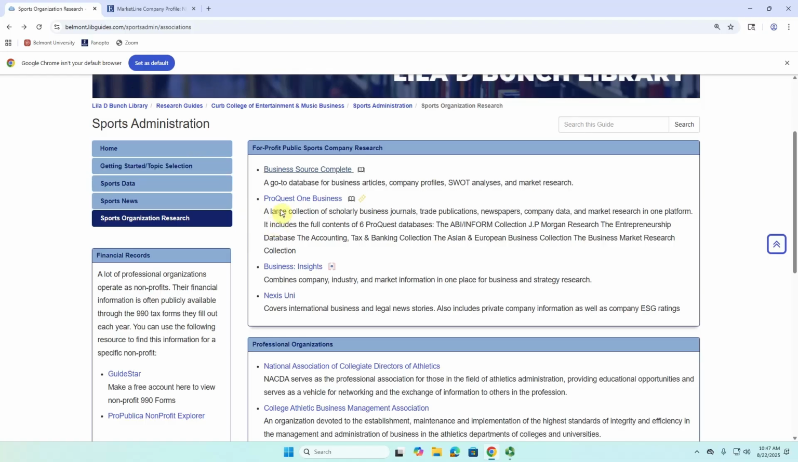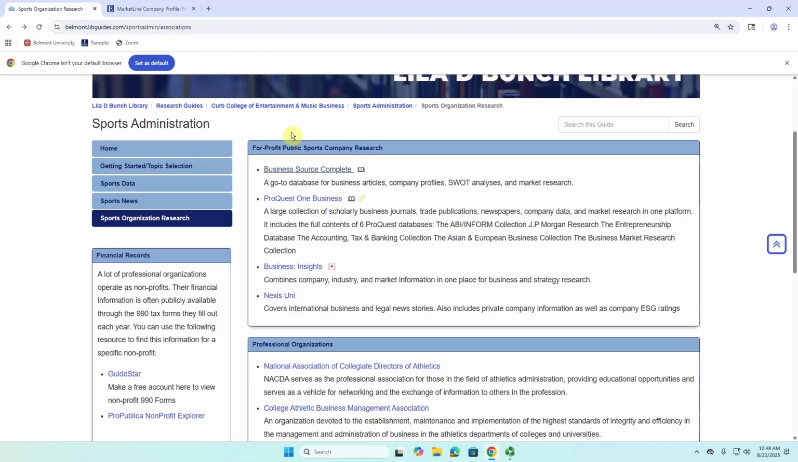I will also briefly mention that ProQuest One Business and Business Insights, as well as Nexis Uni, do occasionally have private company information, but it's going to be a little more sparse. So I wouldn't rely on it necessarily. If you have questions there, you can ask me about it, but these are good resources too if you happen to want to research a private company.